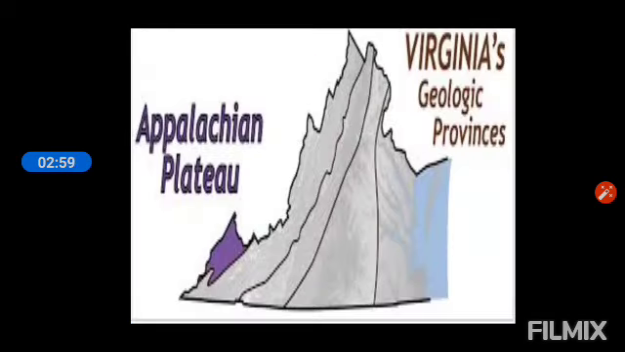Next example is the Appalachian Plateau, which is found in North America, that lies between the Appalachian Mountains and on another side there is Atlantic plains. So the mountain range will be common in all these kinds of plateaus.